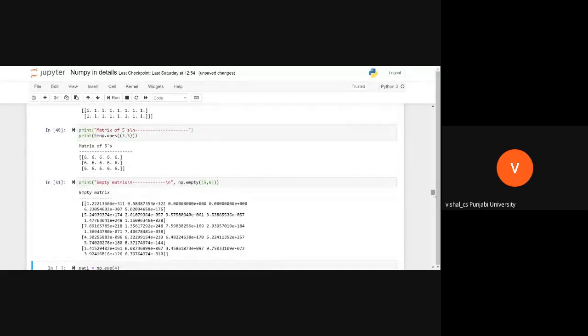When we write np.empty, we assume that it will create an empty matrix, but it does not do this. What it does is create a matrix of random numbers.